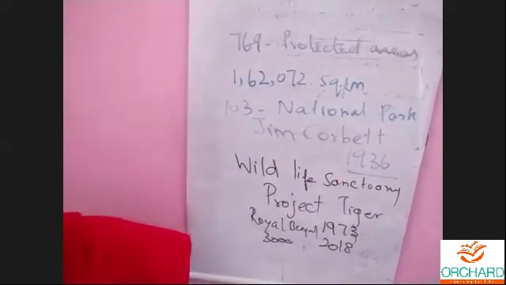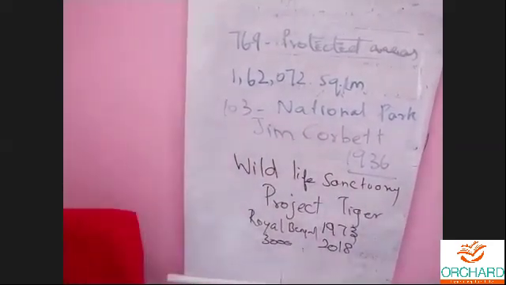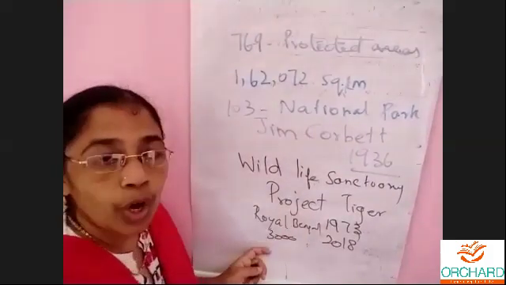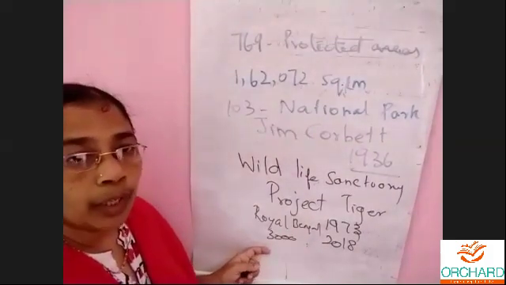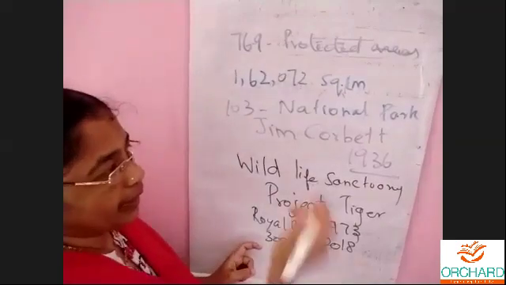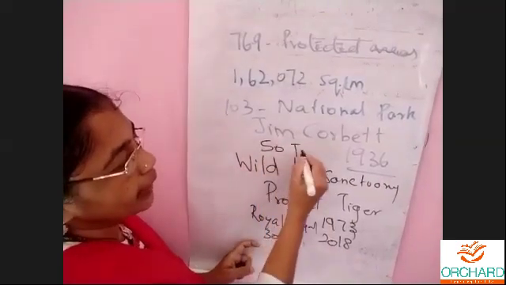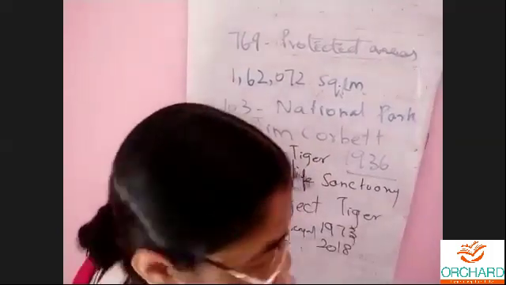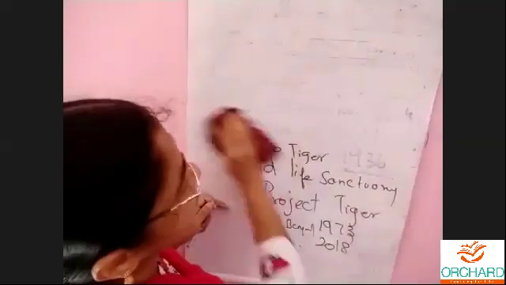Project Tiger was launched to protect the tiger. Now we have around 50 tiger reserves in India. You can see the important names here.